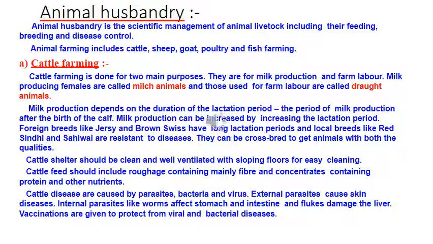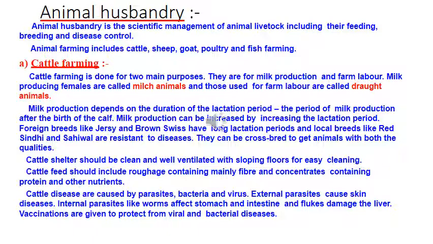Foreign breeds like Jersey and Brown Swiss have a long lactation period, and local breeds like Red Sindhi and Sahiwal are resistant to diseases. So, they can be crossbred. Crossbreeding can be done because we want a long lactation period. At the same time, we want it to be resistant to diseases. So, both purposes will be solved. What can we do? We can crossbreed these animals to get the desired qualities.